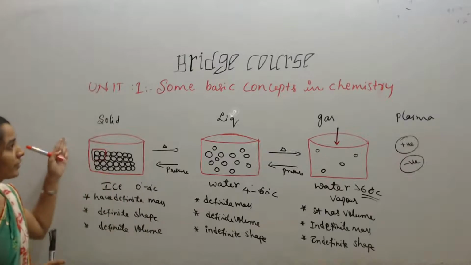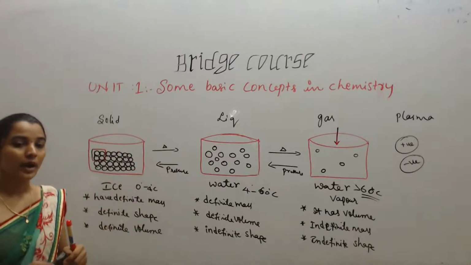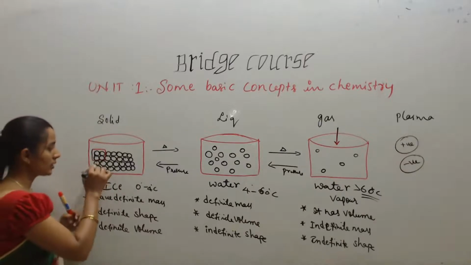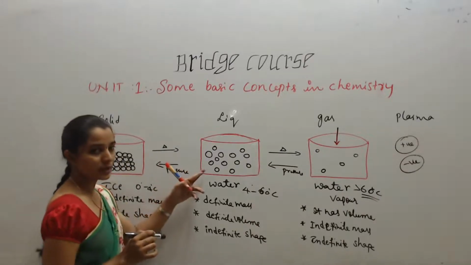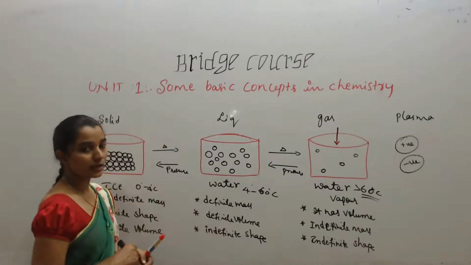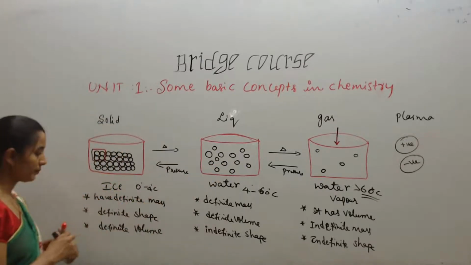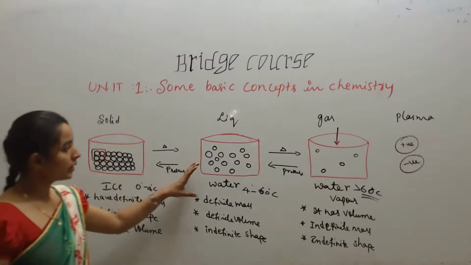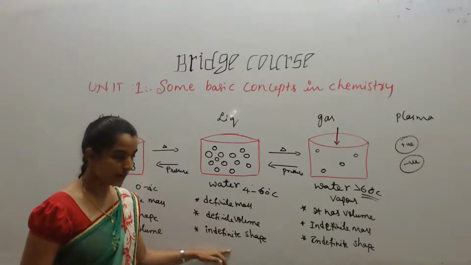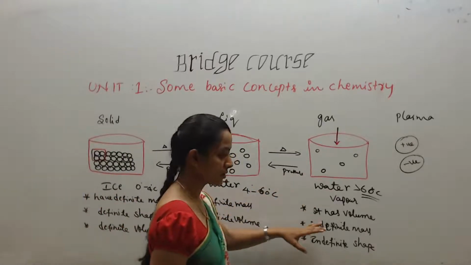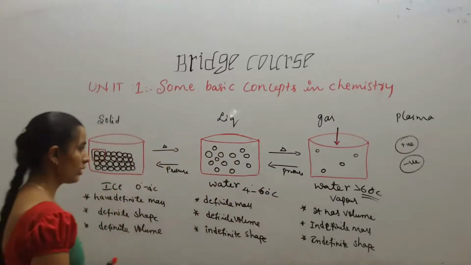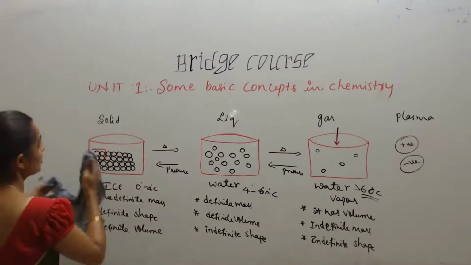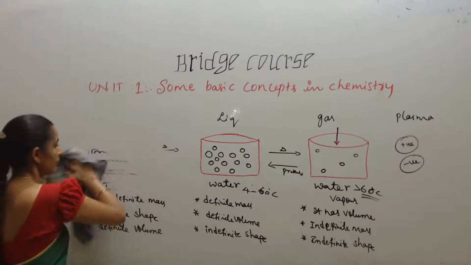I hope you understood the physical classification of matter: solid, liquid as well as gas. Okay, in solids atoms are tightly arranged, in liquids atoms are loosely arranged, and in gases atoms are far away from each other. Here are the properties. Solids have definite mass, shape and volume. Liquids have definite mass, volume but not shape. Gases have neither definite volume, shape nor mass. Okay, this is all about the classification of matter physically.